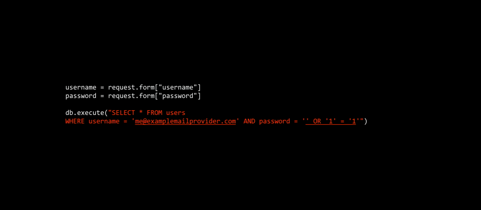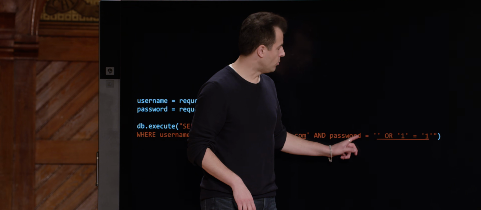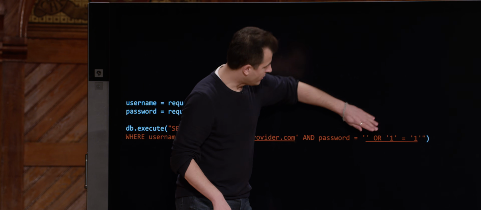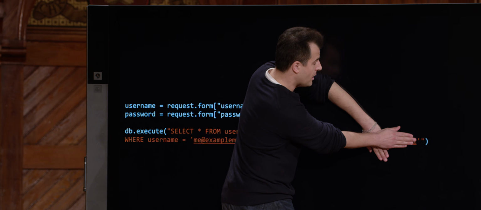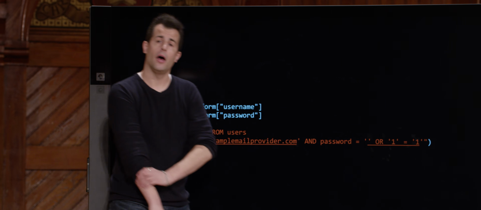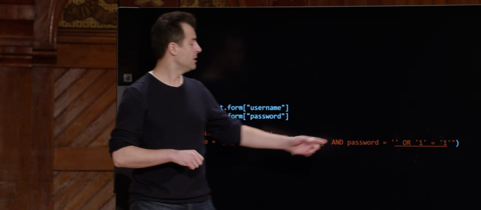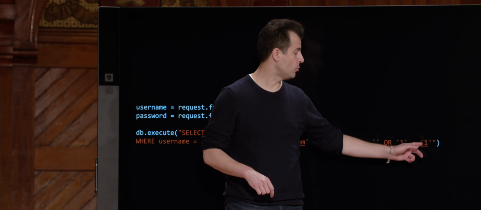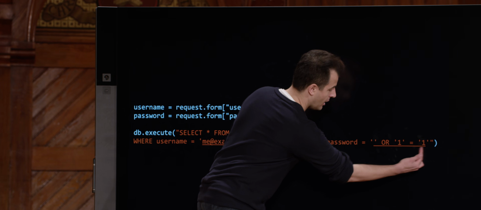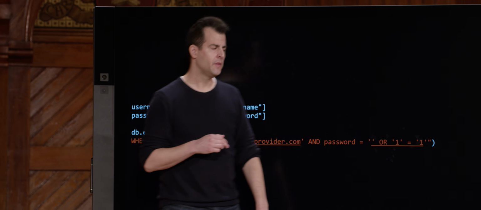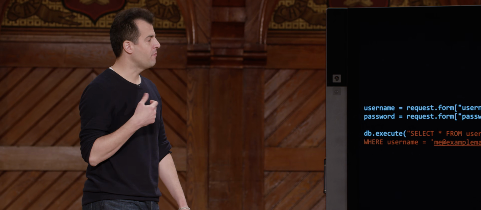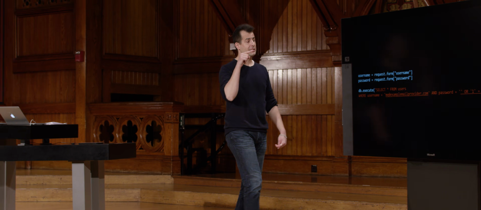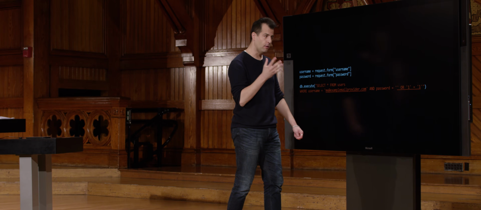Select star from users where username equals quote unquote me at examplemailprovider.com. No big deal. And password equals, this is interesting. Previously, there was a single quote and a single quote, and then the curly braces in between. But underlined here is what I, the adversary, typed in. Cryptically, single quote or single quote 1, single quote equals single quote 1. That's it. Notice where the underlining starts and ends. I seem to have maliciously finished that programmer's thought at Harvard or Yale. I've not finished it in the way they intended, but this is syntactically and semantically correct, if a bit strange.